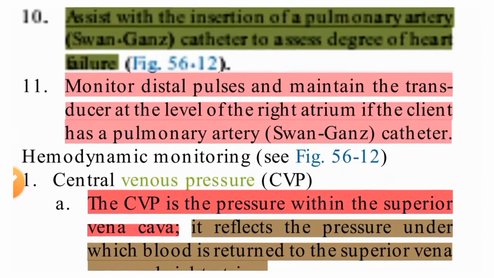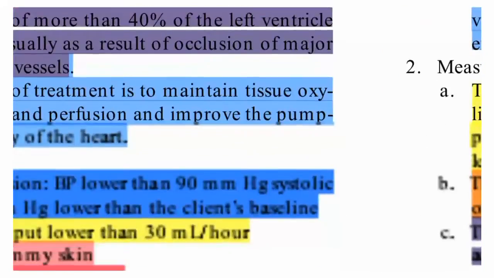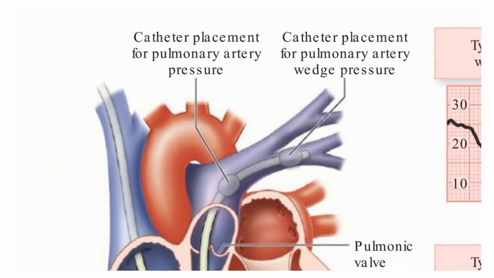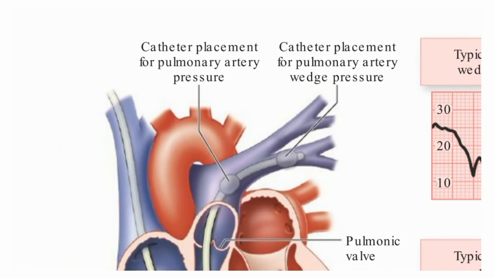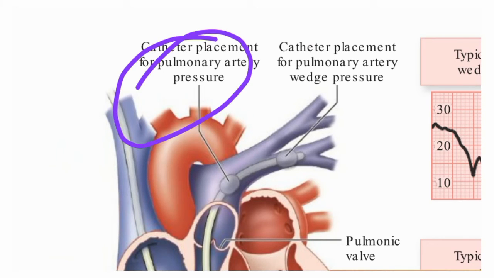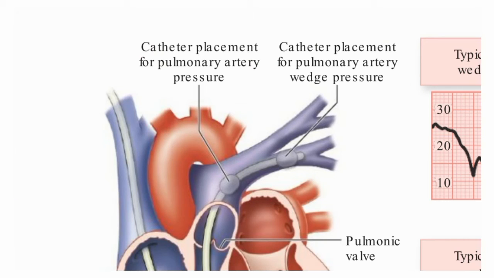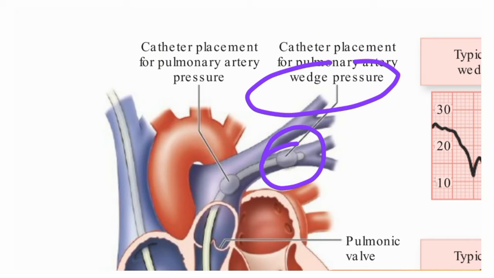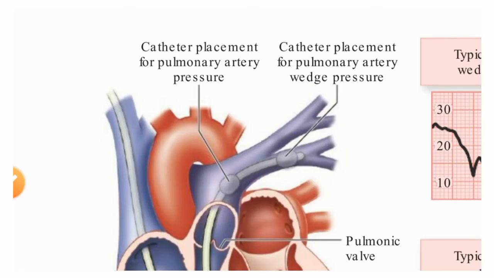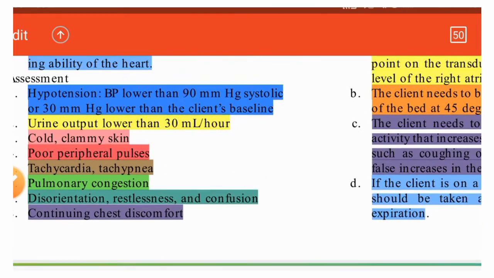Hemodynamic monitoring. Swan-Ganz catheter, you can see the diagram here. This is the Swan-Ganz catheter, and it will be inserted into the pulmonary artery. Here it will assess the pulmonary artery pressure, and here it will assess the pulmonary artery wedge pressure. This is inserted in the capillary, so it will assess the pulmonary artery wedge pressure or pulmonary capillary wedge pressure. Wedge means at the level of the junction of the two arteries. So that is the wedge pressure it will assess.